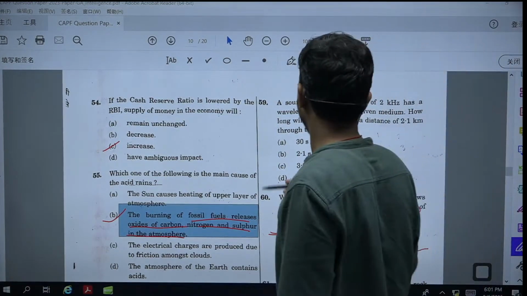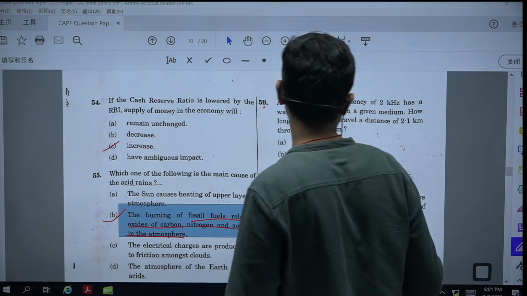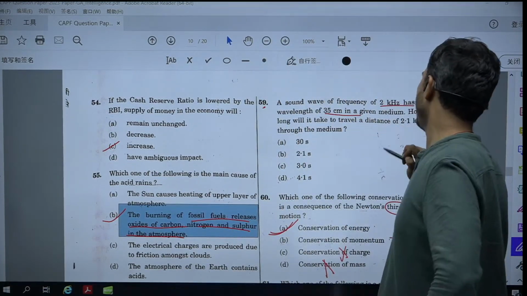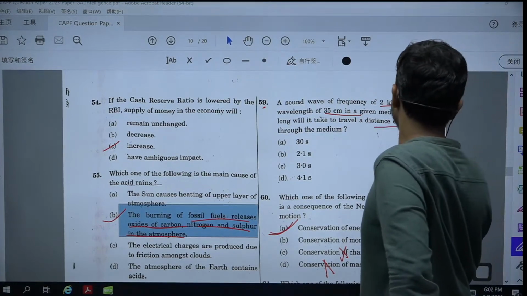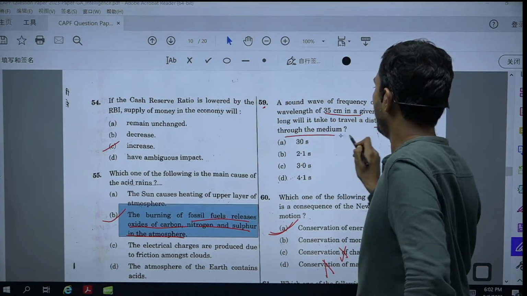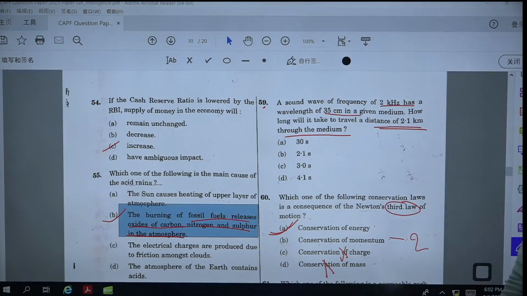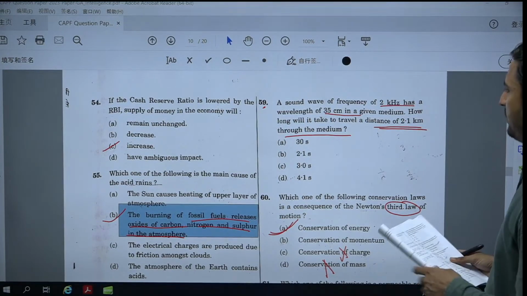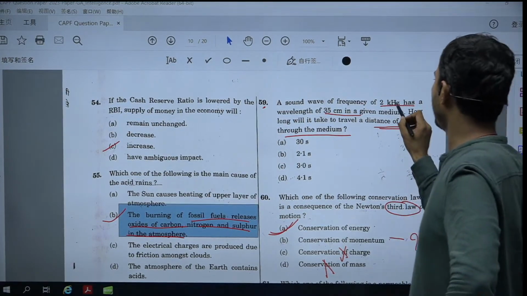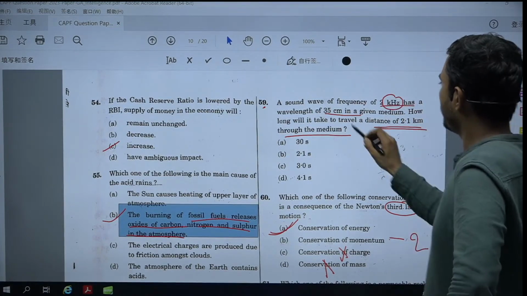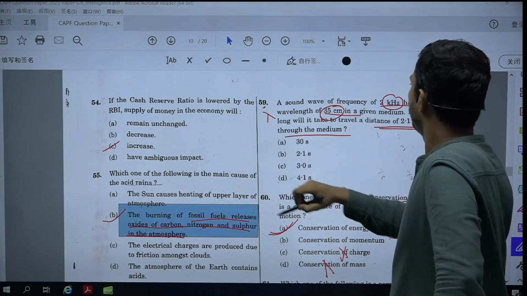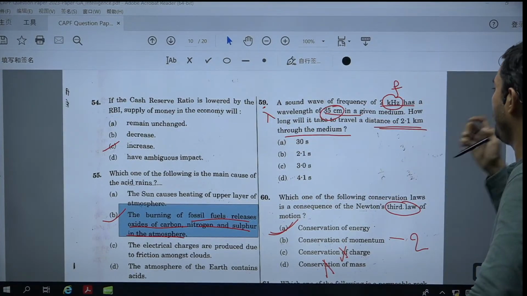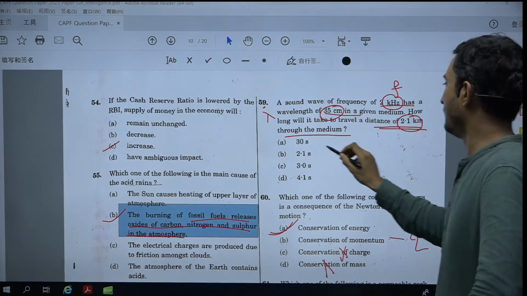So let's talk about question number 59. A sound wave of frequency 2 kilohertz has a wavelength of 35 centimeters in a given medium. How long will it take to travel a distance of 2.1 kilometers through the medium? What can be the right option? Frequency is given, wavelength is given. How long will it take to travel 2.1 kilometers through the medium?